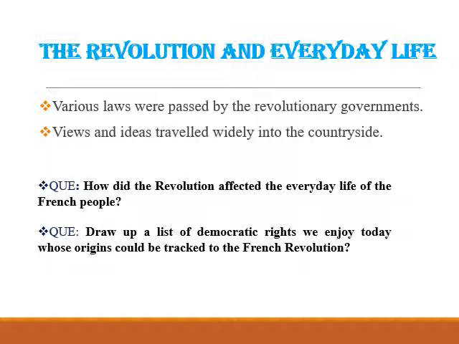Students, according to censorship, all written material and cultural activities could be performed or published only after they had been approved by the censors of the king. But when this law was passed by the constitution, without the approval of the king's censors, we could publish or spread messages through newspapers and so on.